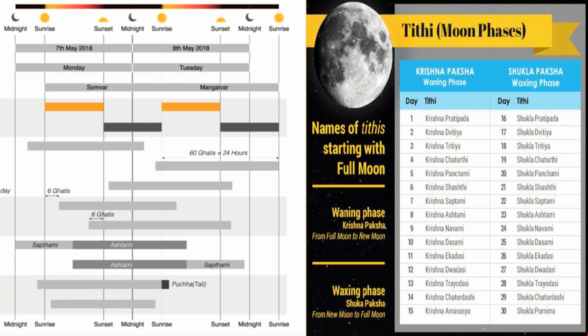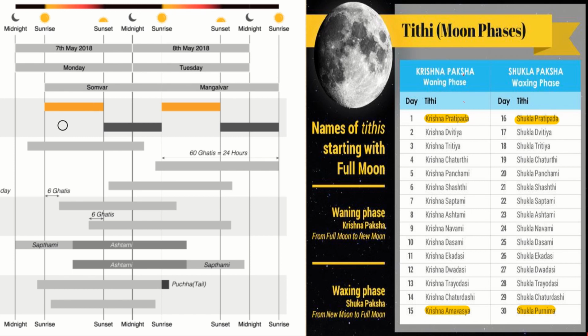Tithi is a lunar day, and it doesn't mean tithi has to start from midnight to midnight or sunrise to sunset or sunrise to sunrise like that. It is a lunar day. Tithi is an angle between the sun and the moon, so it is based on the calculation. As you can see in this diagram, there are 30 tithis, 15 in Krishna Paksha and the rest 15 in Shukla Paksha, and the 15th and 30th are Purnima and Amavasya.